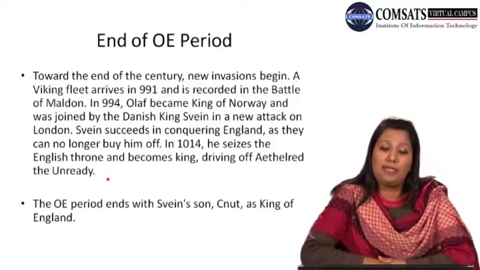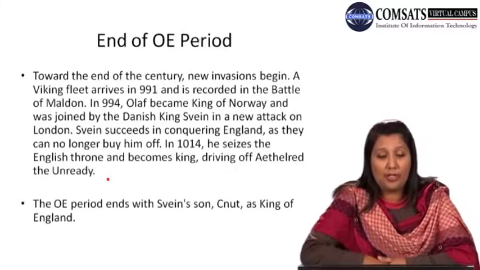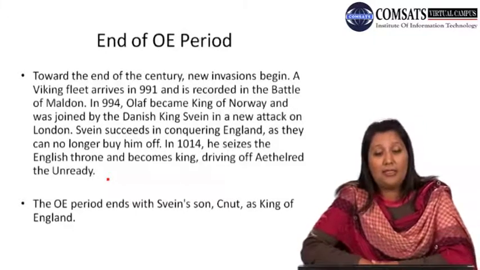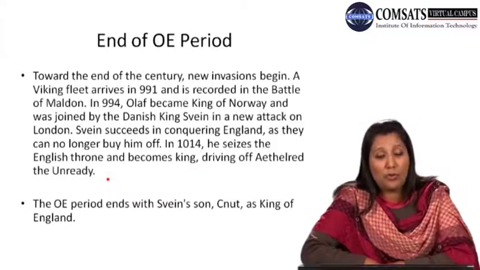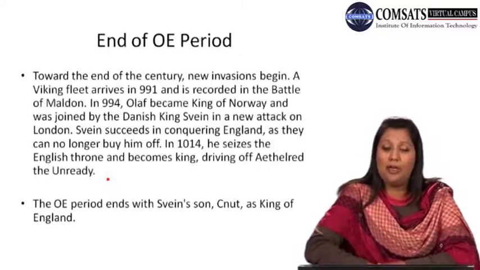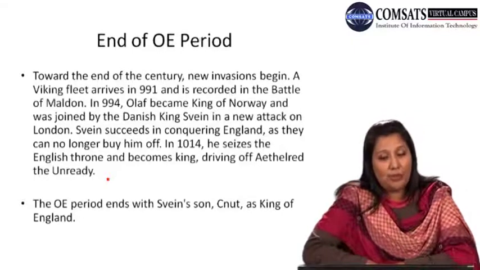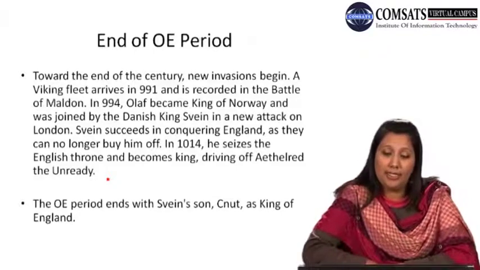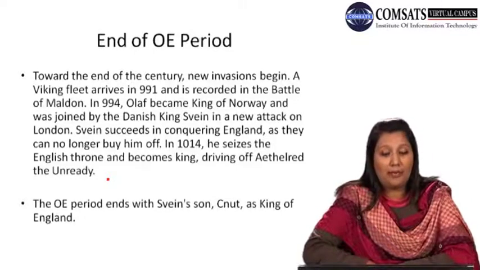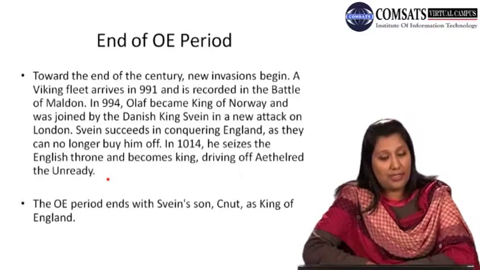A Viking fleet arrives in 991 and is recorded in the Battle of Maldon. In 994, Olaf became king of Norway and was joined by the Danish king Sweyn in a new attack on London. Sweyn succeeds in conquering England as they can no longer buy him off. In 1014, he seizes the English throne and becomes king, driving off Ethelred the Unready.